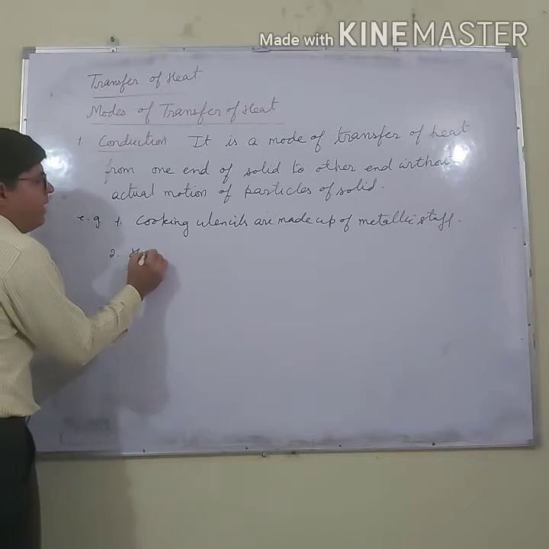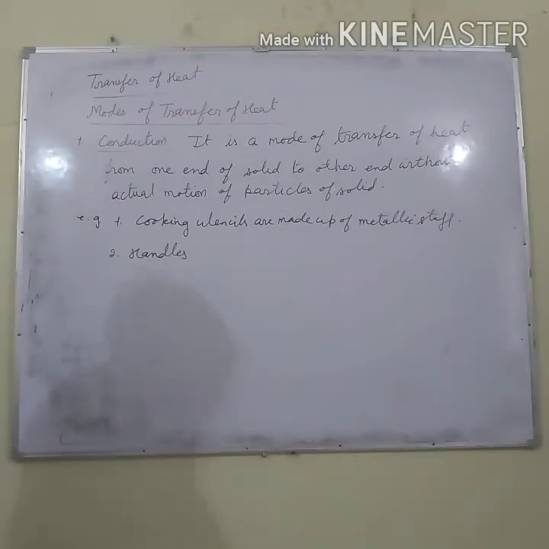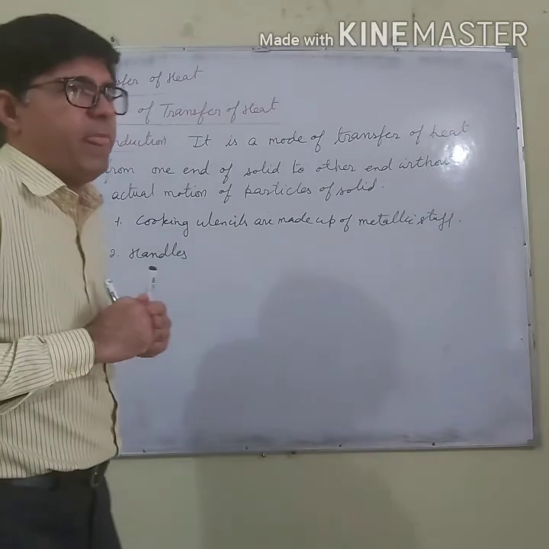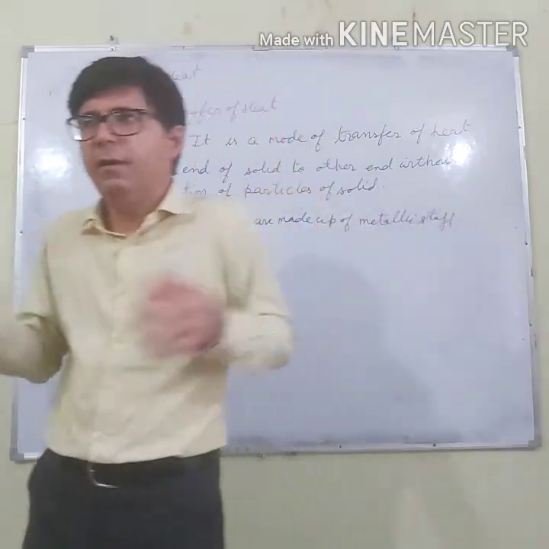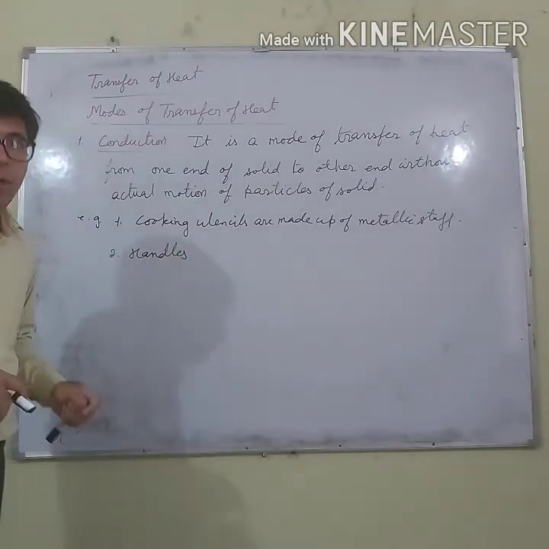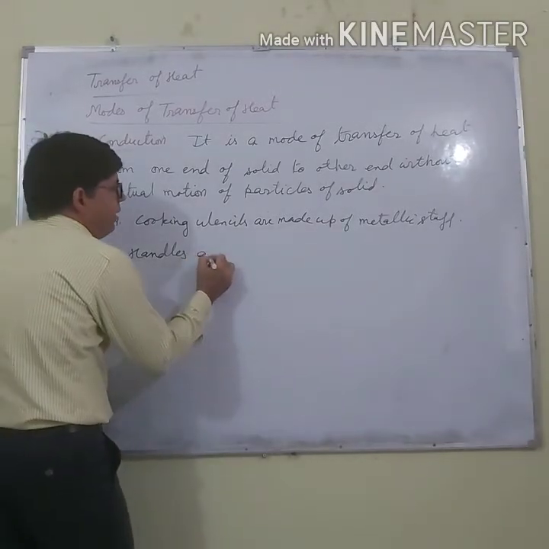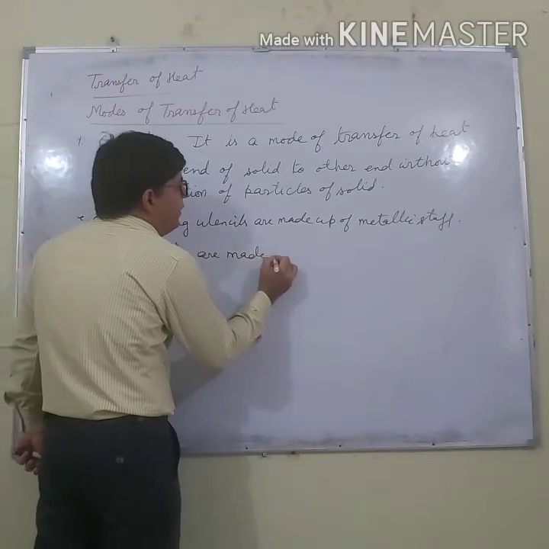And the second point is that handles of utensils are made up of insulators. Why are they made up of insulators? The reason is that insulators do not conduct heat easily, and they do not become hot even when the food is being cooked in the vessels. So as a result of this, handles are made up of insulators.